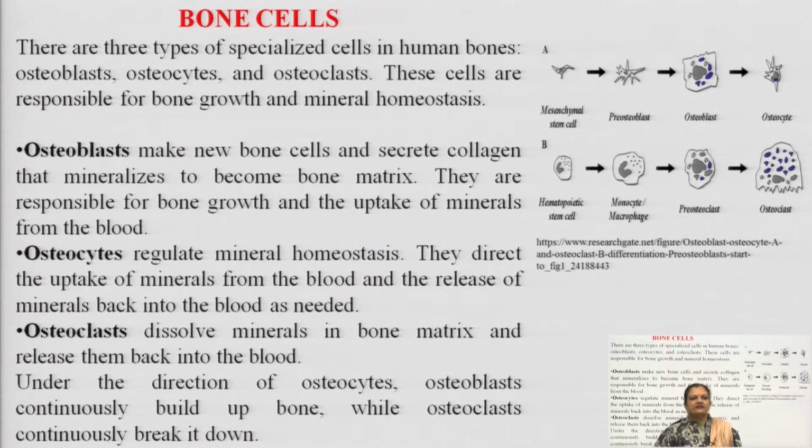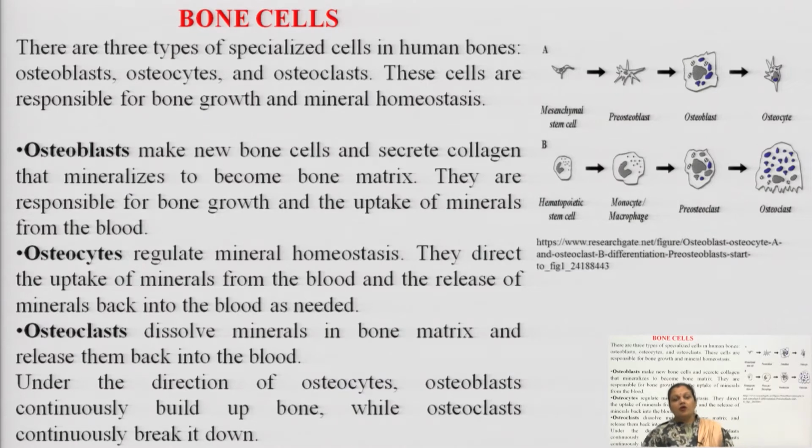Next are the osteoclast cells. These cells are required for the cleavage, or termination, of further bone formation. For example, you will hear about the sinus problem. Sinus is a disorder of elongation of the nose bone, and breathing problems arise in that condition. Migraine and headache also start with this problem.